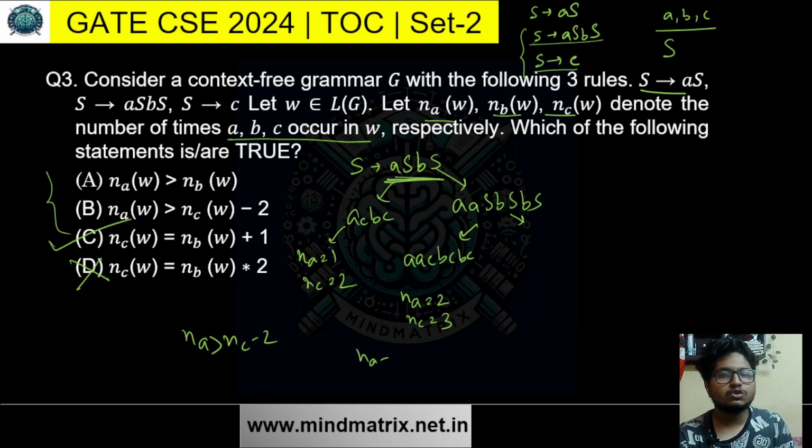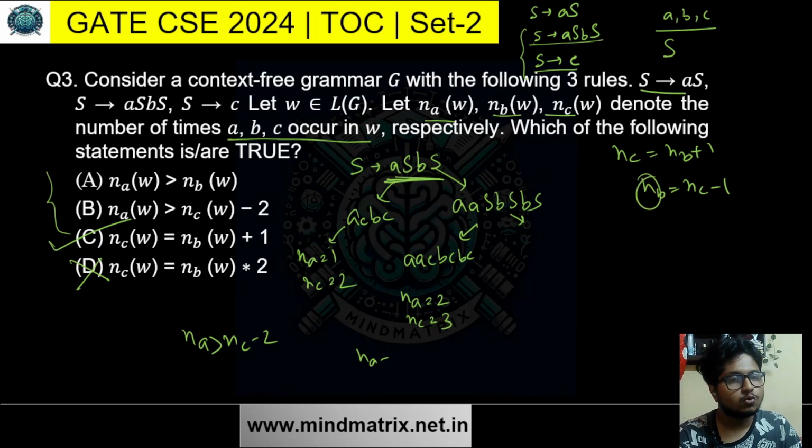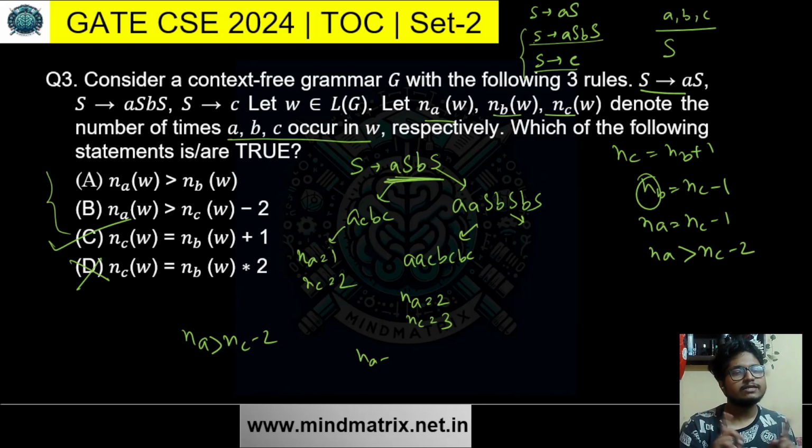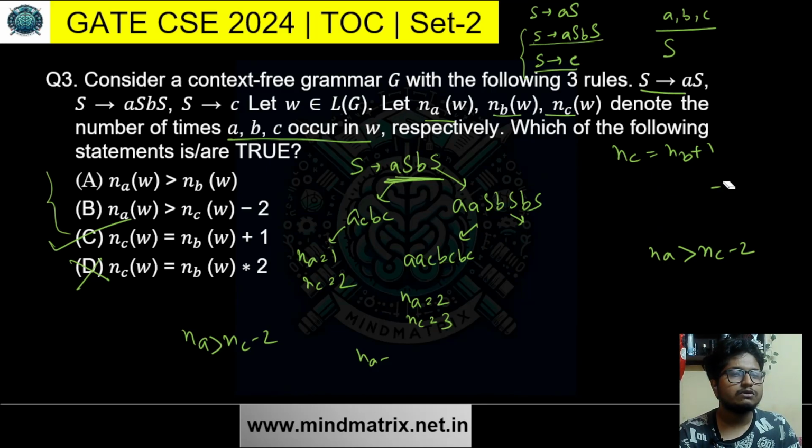So if it is true that the number of C equals the number of B plus 1, then the number of B equals the number of C minus 1, right? And the number of B's count and the number of A's count is the same in this rule. So NA equals NC minus 1, hence NA is greater than NC minus 2. NA is equal to NC minus 1, so it will definitely be bigger than NC minus 2. So this is true, but only till we use this rule.